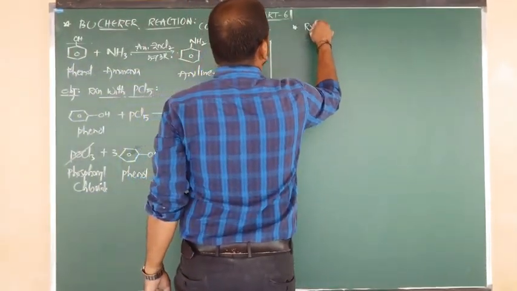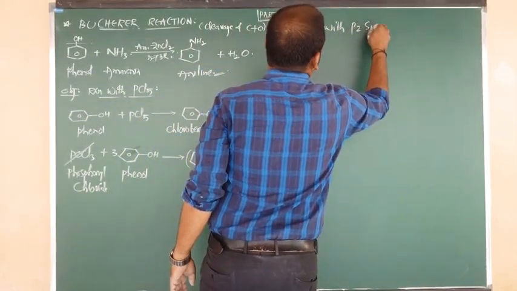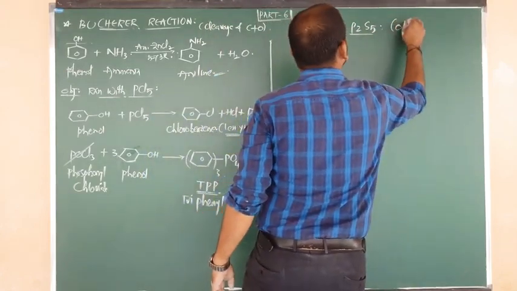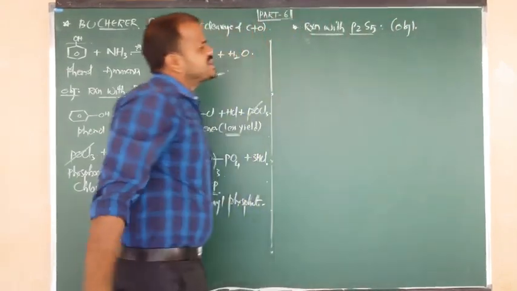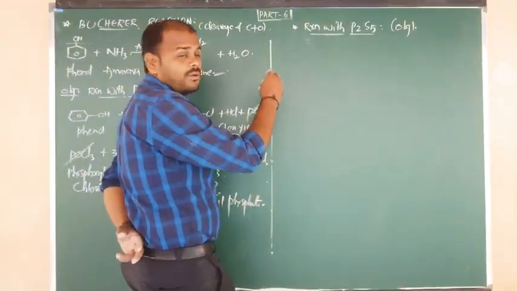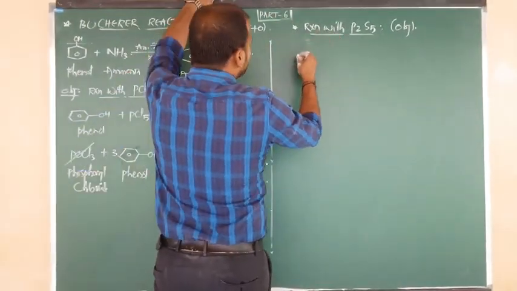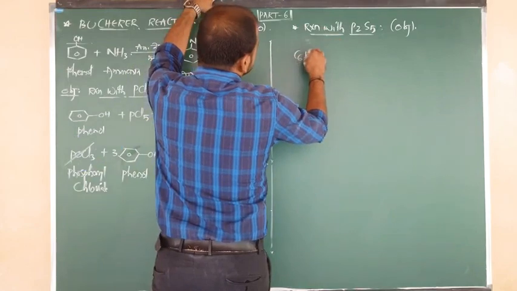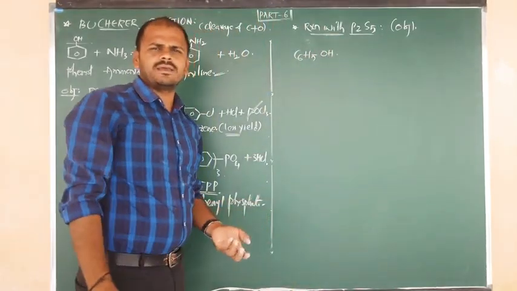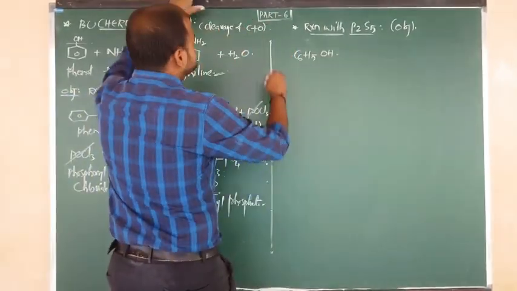So what is the formula of phosphorus pentasulfide, beta? Reaction with P2S5. This is also only for objective. Reaction with P2S5, phosphorus pentasulfide. Okay, tell the reaction directly, only for objective, no need to write a statement. So this is the property of phenol. What is the formula of phenol? C6H5 bonded to OH, and also we can say benzene bonded to OH. You can take it as a structure or in this elaborated form, as you wish.